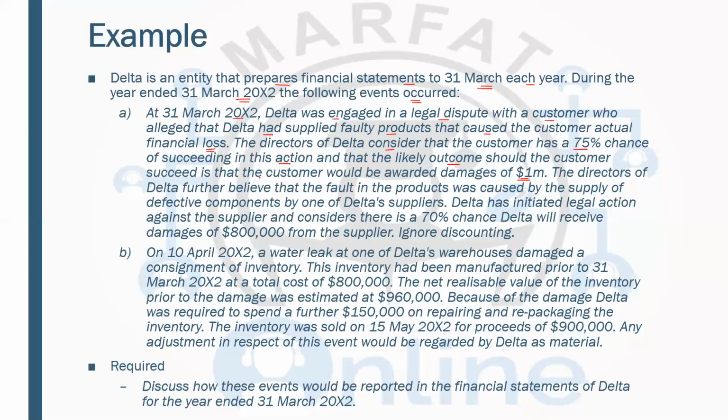The directors of Delta further believed that the fault in the product was caused by the supply of defective components by one of Delta's suppliers. Delta has initiated legal action against the supplier and considered there is a 70% chance Delta will receive damages of 800,000 from the supplier.